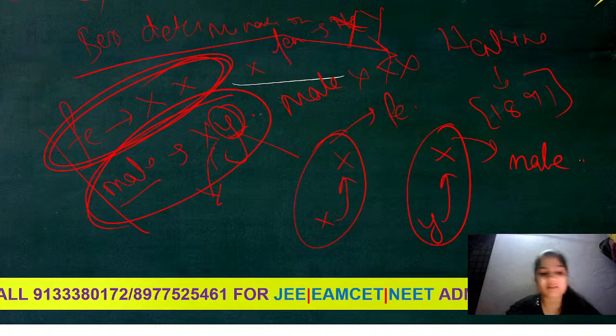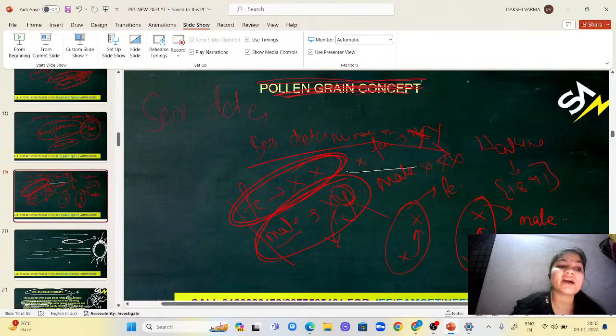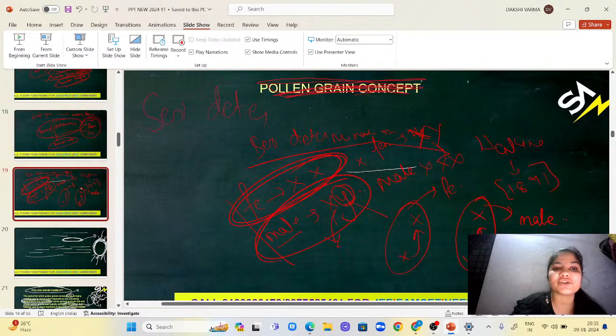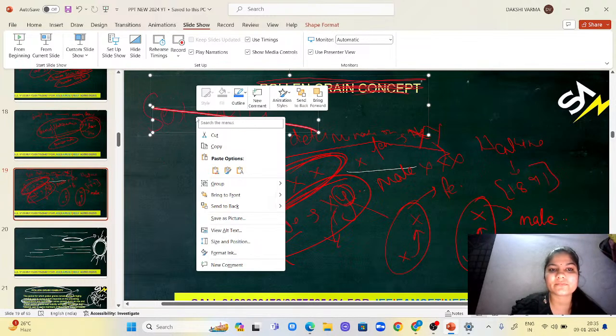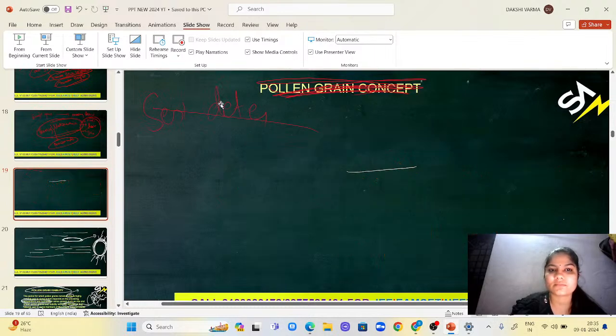Now, in our NCERT, they also gave us the sex determination of honeybee. In honeybee, what happens?